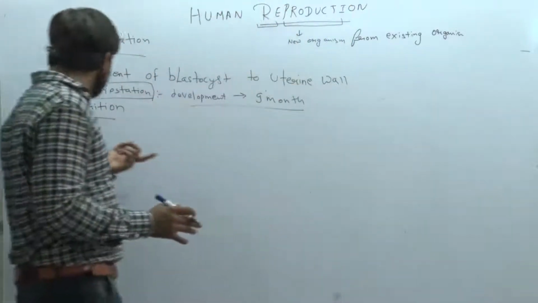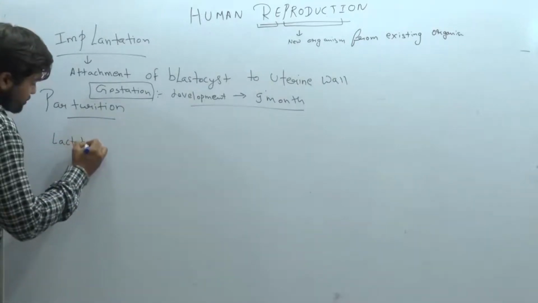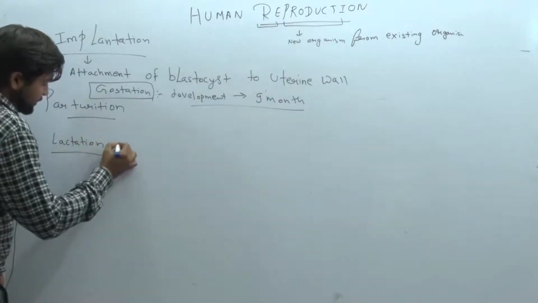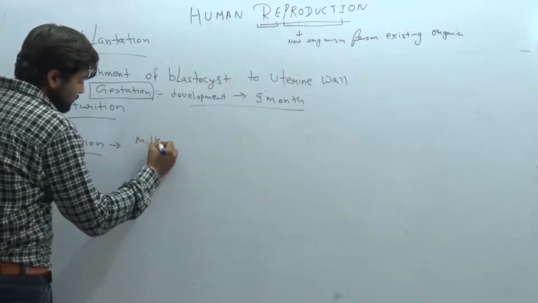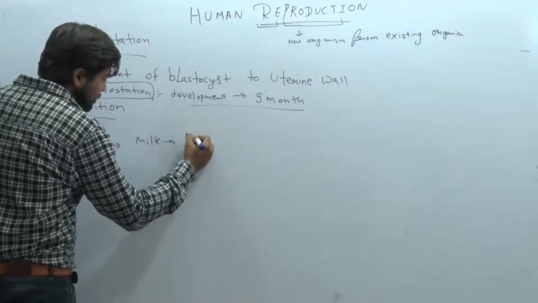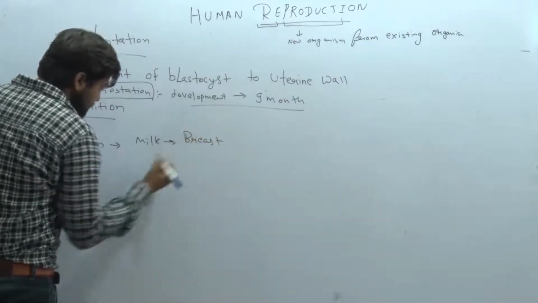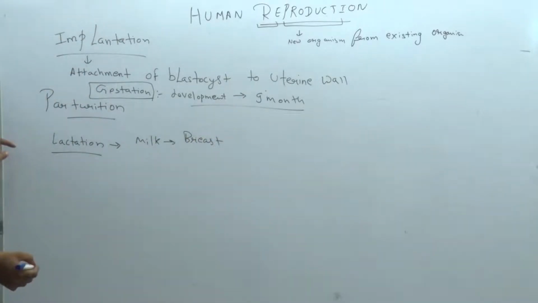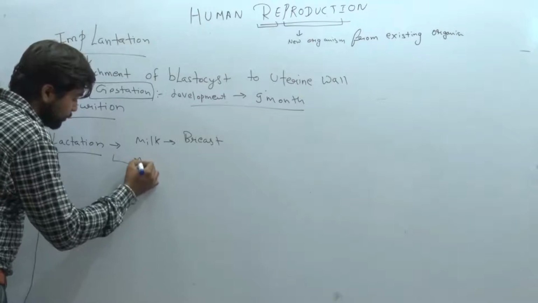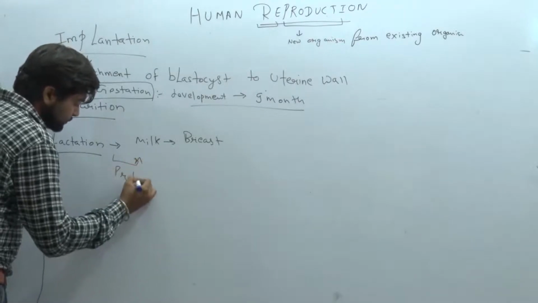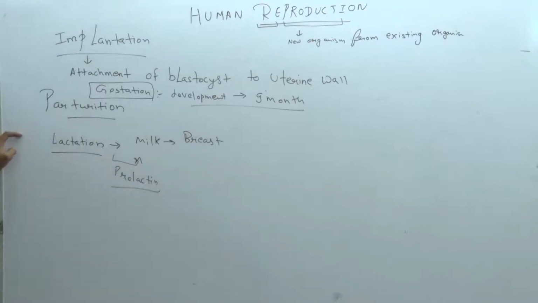So after parturition the next process is named lactation, and this lactation results in the production of milk from the mammary glands, or I can say the female breast. The mammary gland forms the milk due to the presence of prolactin. A hormone named prolactin forms all this.